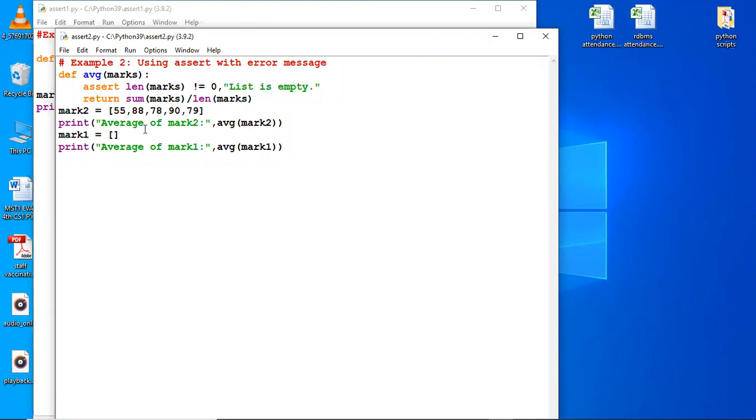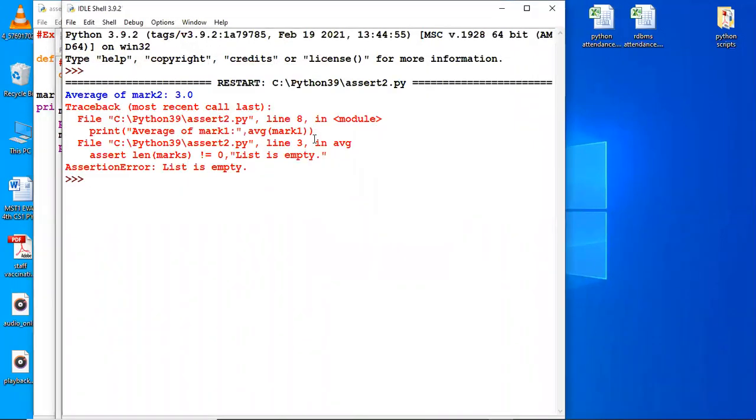ठीक है, मैं आपको easy करने के लिए I'll just write an easier example for you guys so that आपको समझ में आ जाए कि average क्या आनी है. So it is, the total is 15, elements are 5. So in the first case when I run, the average would be 3, and when I run it with an empty list, again it would give an assertion error with the message that list is empty. Okay, have a look now. Can you see average of marks is 3.0. The second one gives assertion error along with this message list is empty.